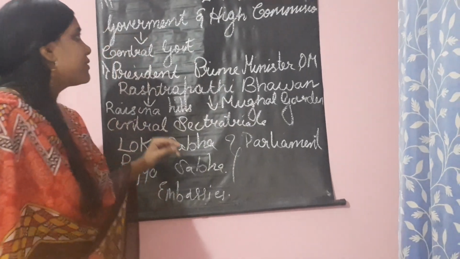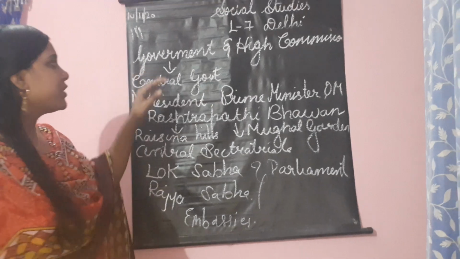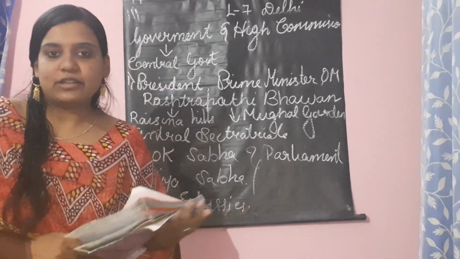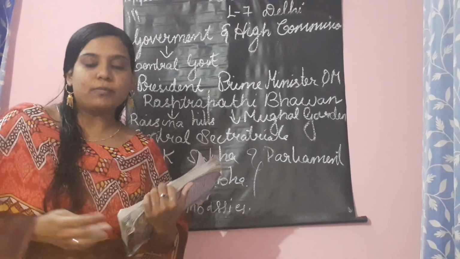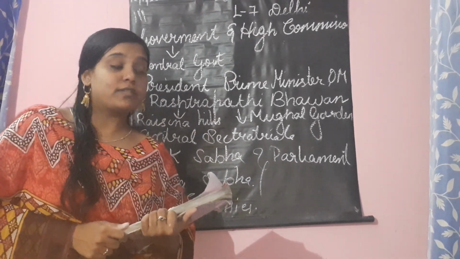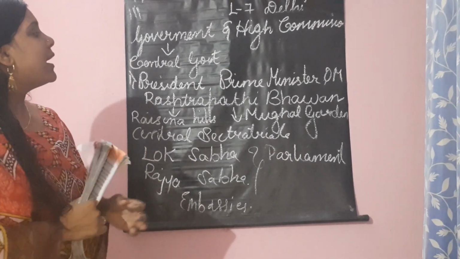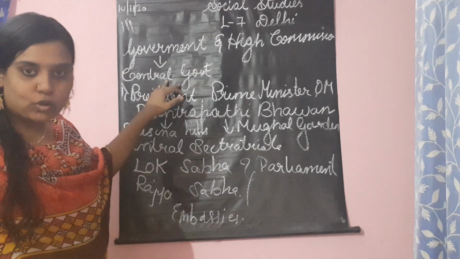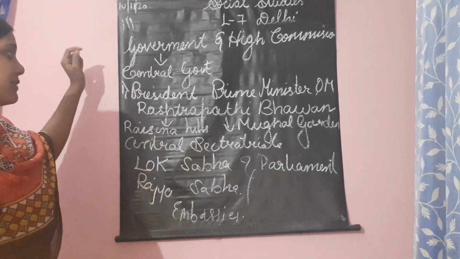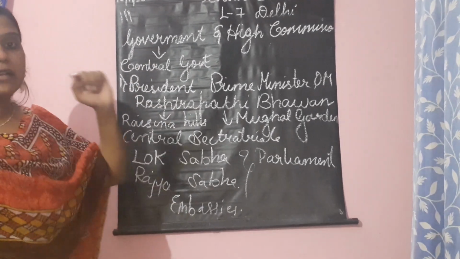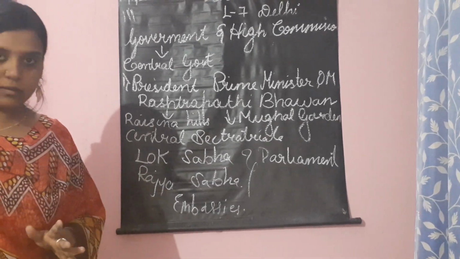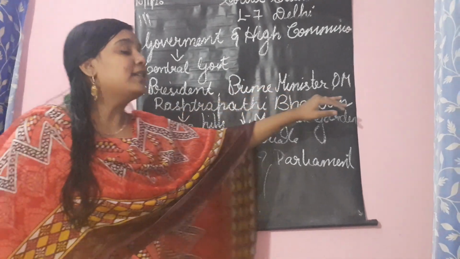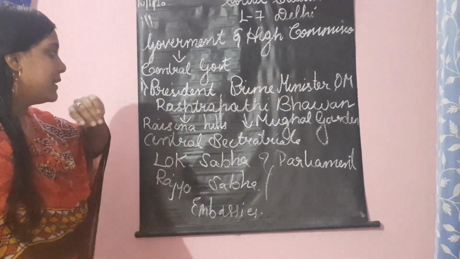Okay children, we have studied the climate, right? Now we are going to study the government and high commissions. As Delhi is the capital of our country, many government offices and government things are held in Delhi itself. Delhi is operated by the central government as it's a union territory. Who stays in Delhi? The President, Prime Minister and other ministers stay in Delhi.